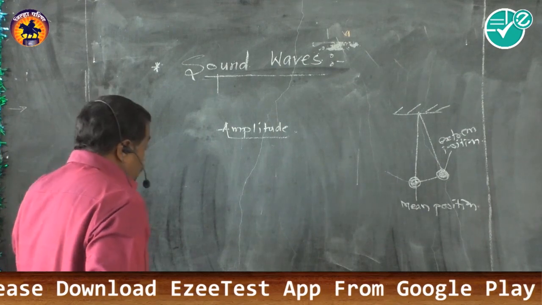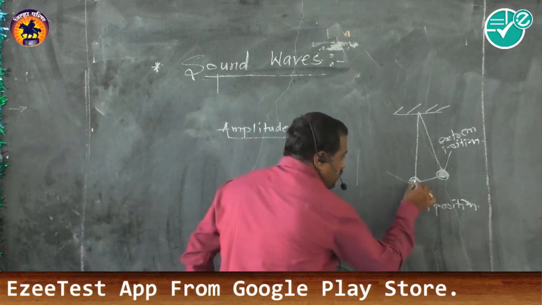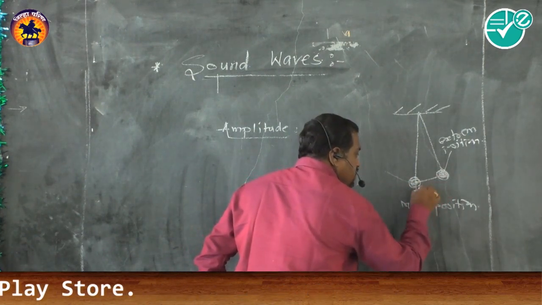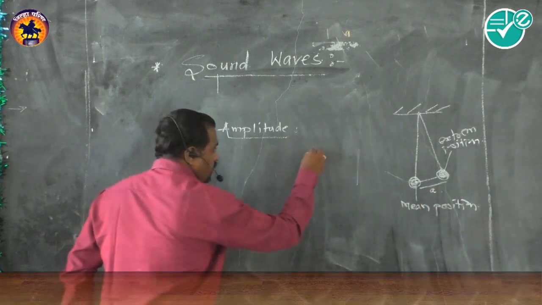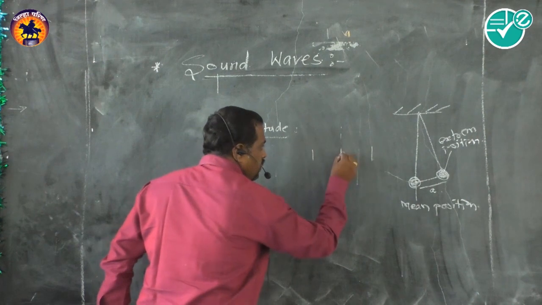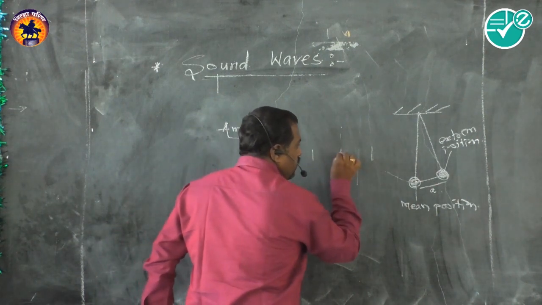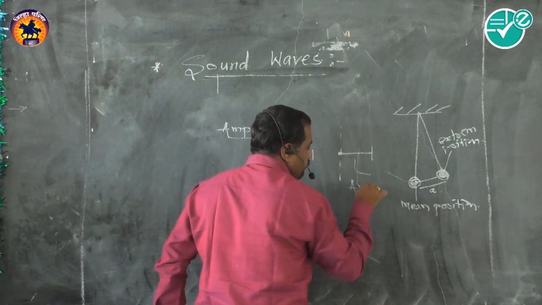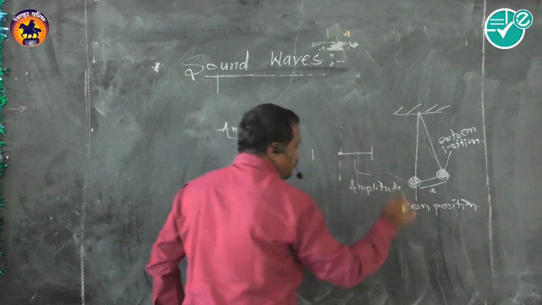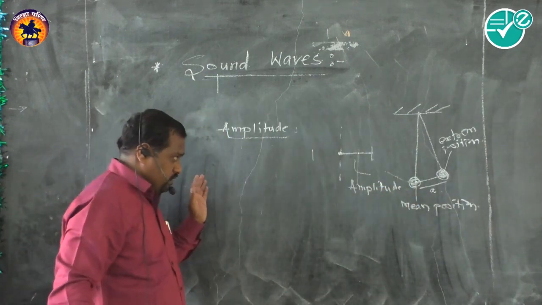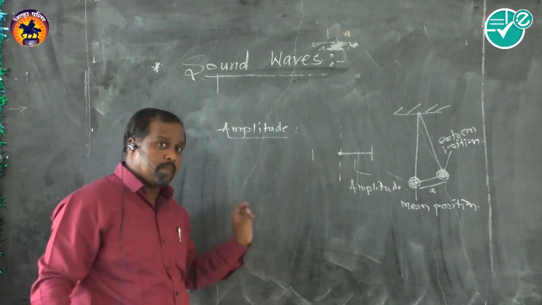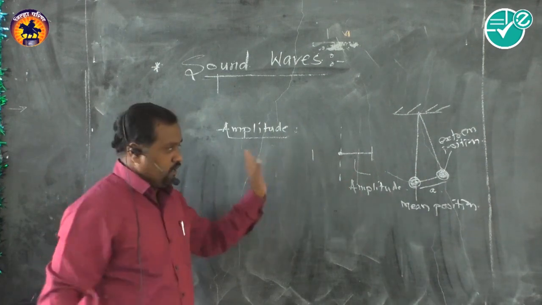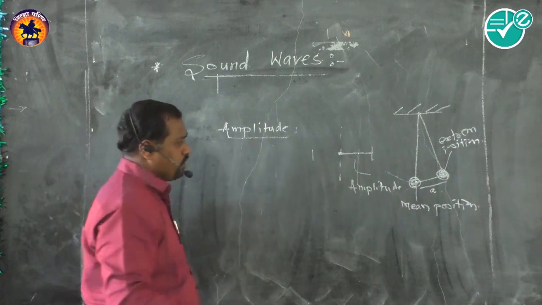Now see here, amplitude means when a particle displaces from its mean position, the maximum distance is said to be its amplitude. Here also this is the mean position. The particle moves to the maximum displacement from its mean position, and it is called the amplitude. Every particle in a set of oscillations or in waves vibrates with the same amplitude and same period. We'll study further. That is amplitude, maximum displacement.